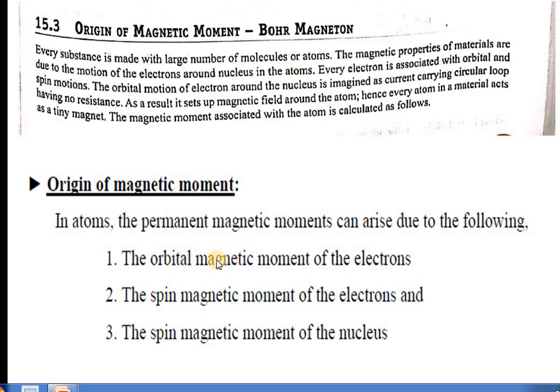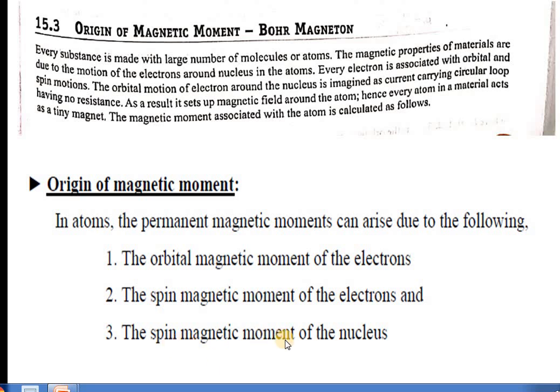So this positive charge acts as one pole and the negative charge acts as another pole. That's why these magnetic moments arise due to electrons, and while orbiting around the nucleus, the electrons spin about themselves. So the spin magnetic moment arises, and the nucleus also spins around itself.